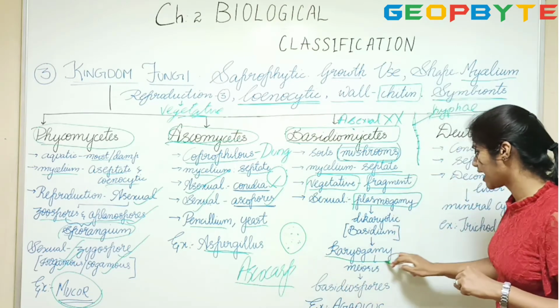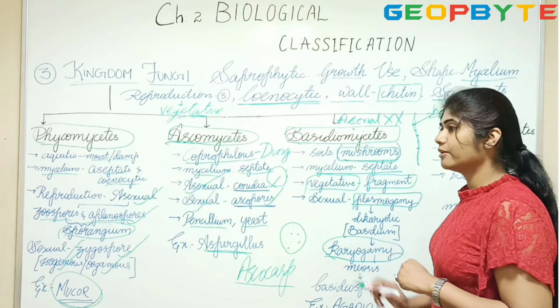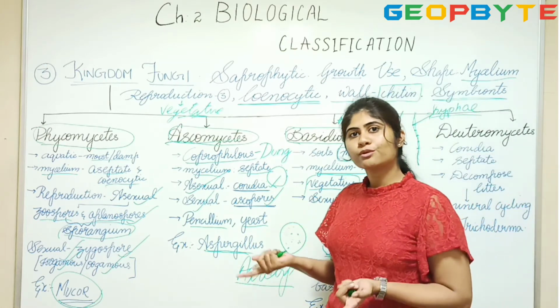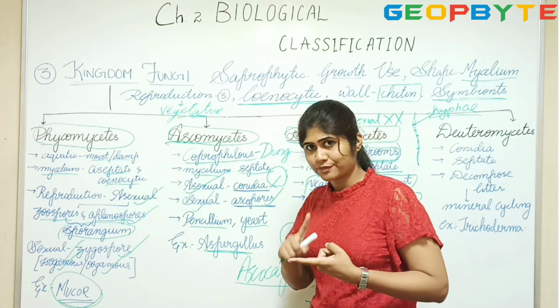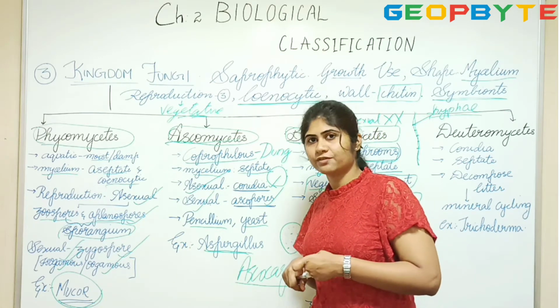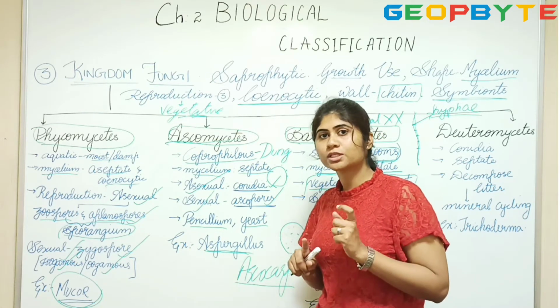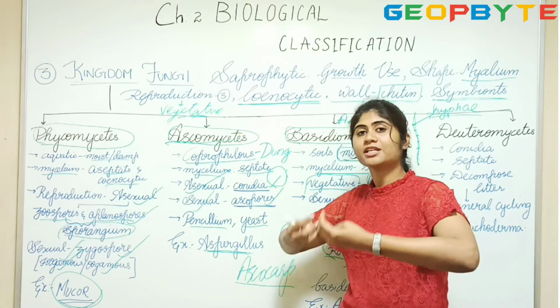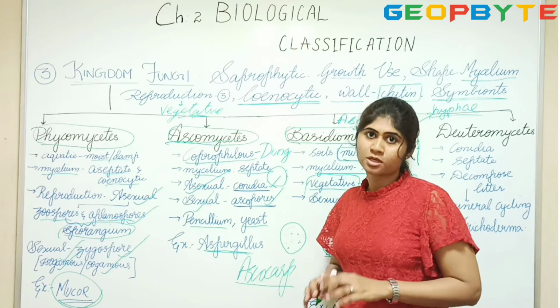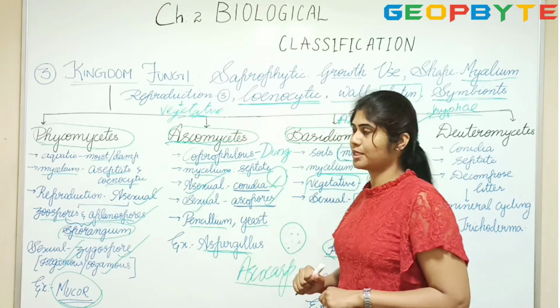So here I have written karyogamy. In karyogamy there is fusion of the genetic material. Once the fusion of genetic material is finished, that's when cell division happens. Which cell division happens? Meiosis happens. When meiosis happens, it gives us the spores. So that's how sexual reproduction happens.